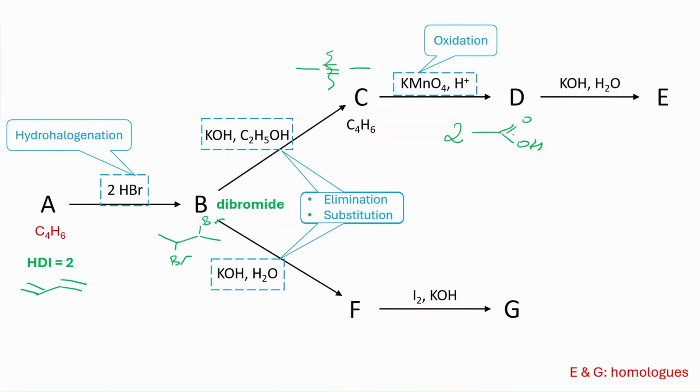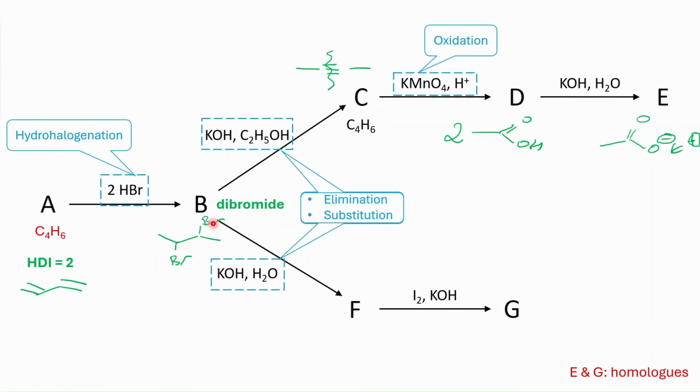And then you have a very simple acid, and then potassium hydroxide. So obviously aqueous potassium hydroxide can maybe do elimination or substitution, but in this case, our substrate is not an alkyl halide or anything that has a good leaving group. So we can assume that this is just a simple acid-base reaction. Carboxylic acid becomes carboxylate, potassium carboxylate, like this. So this is E.